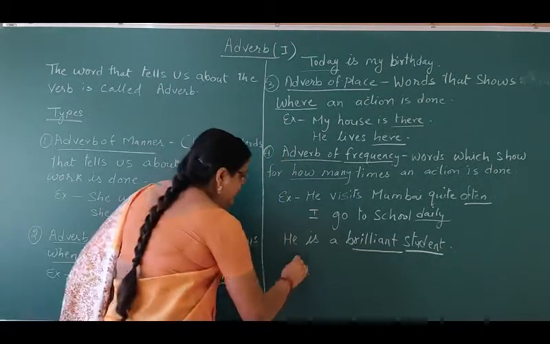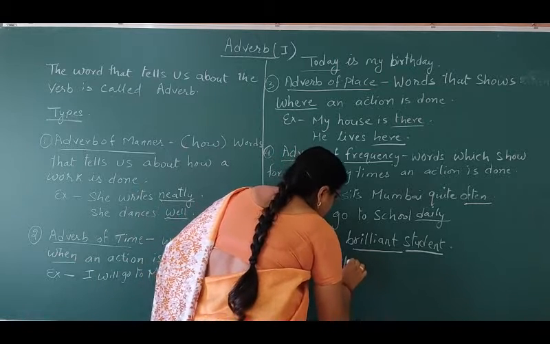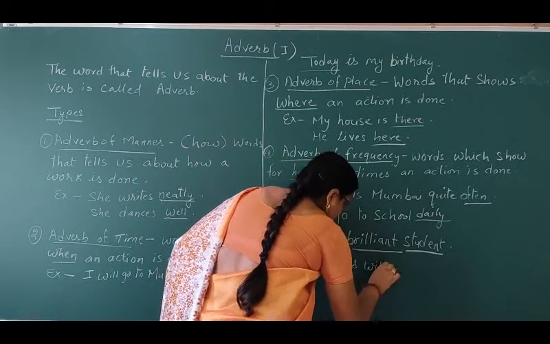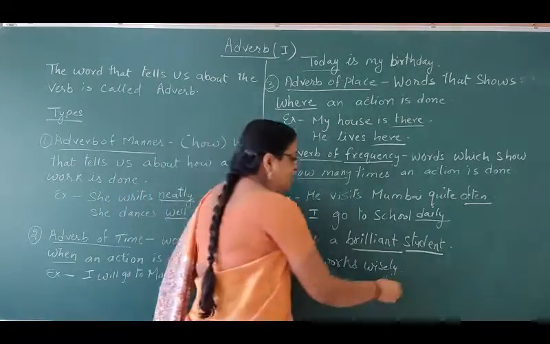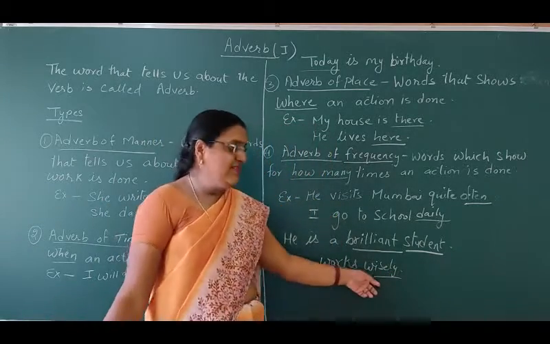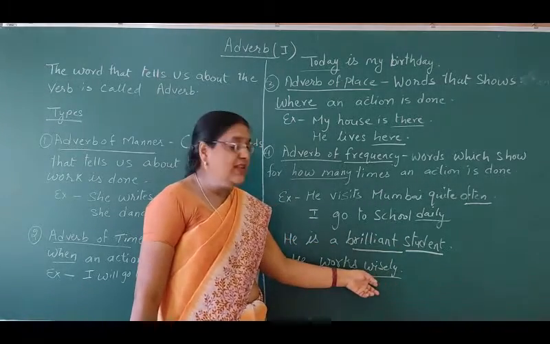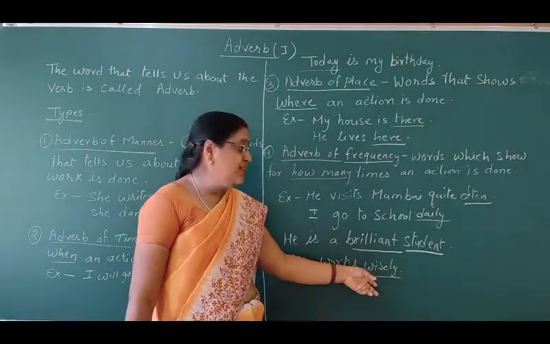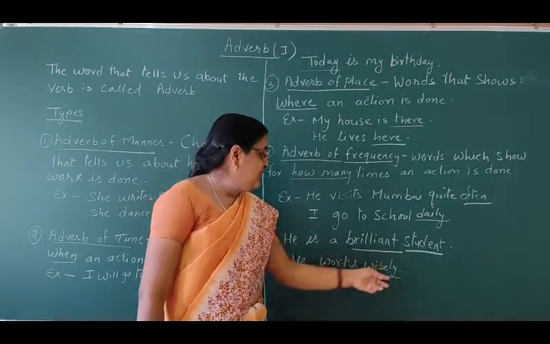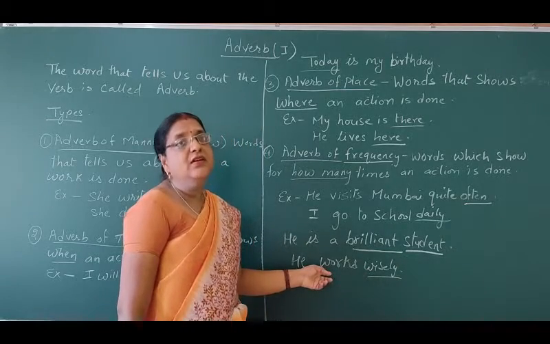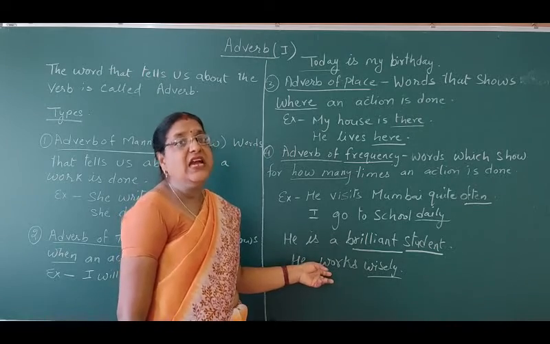And if I say, he works wisely. How does he work? He works wisely. So wisely is the adverb. So you can see a difference in these two sentences. What is the difference? In the first sentence, it is qualifying the noun, and in the second sentence, it is qualifying the verb. So don't get confused between adverb and adjective.